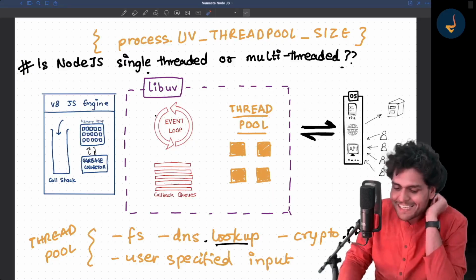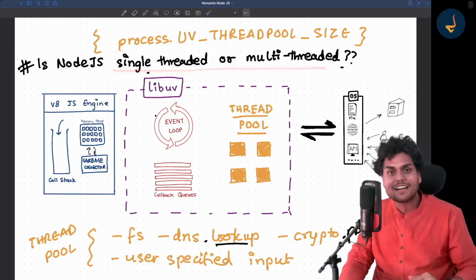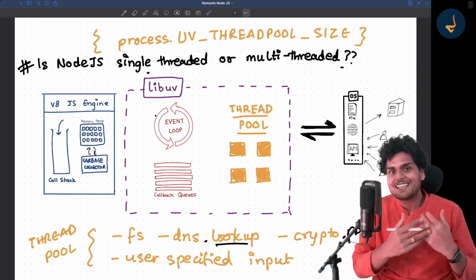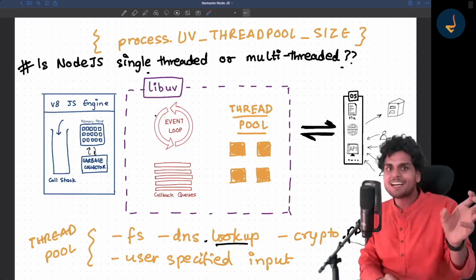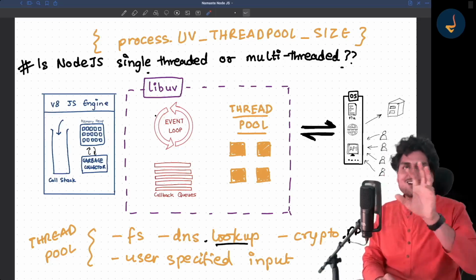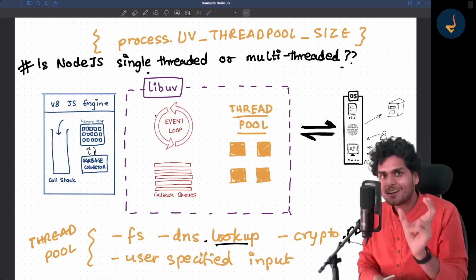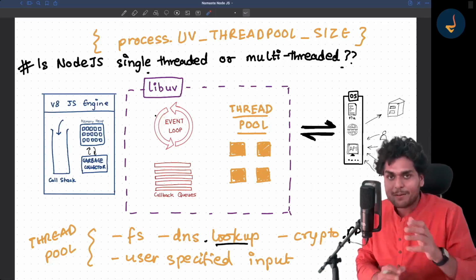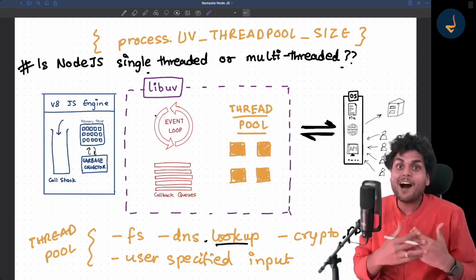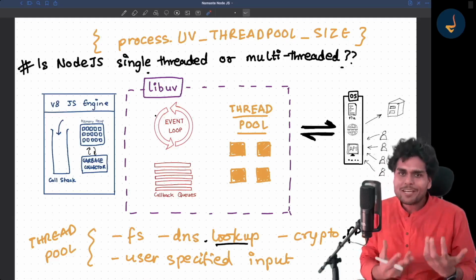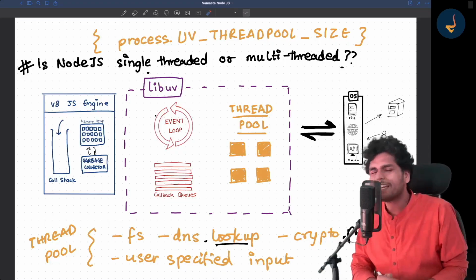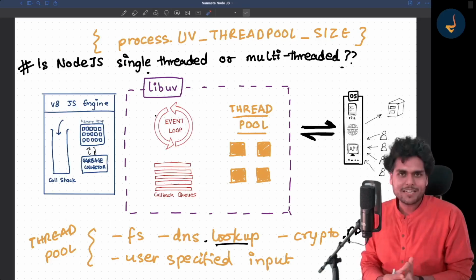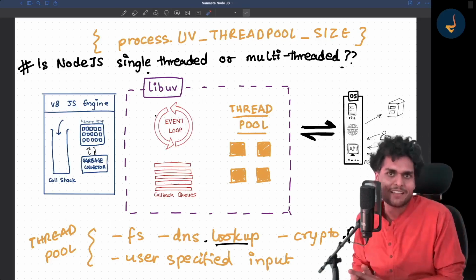So the answer is, is libuv single-threaded or multi-threaded? It depends. It's not just a yes or no. The answer is not one word. It's a phrase: it depends how you are using Node.js, when you are using Node.js, and what code you are running on Node.js. It totally depends on all of it whether it's single-threaded or multi-threaded.